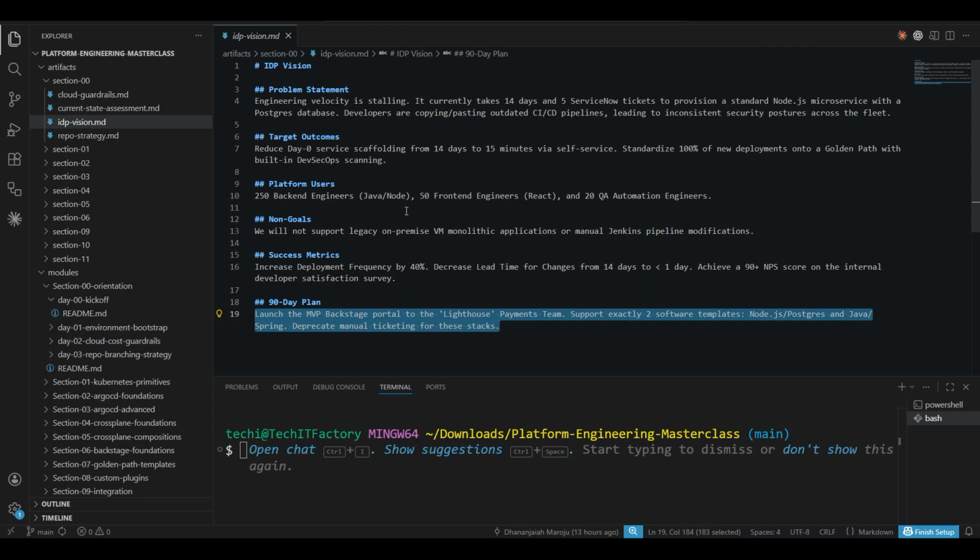Or think of a real scenario. Okay, so you are working in an organization, you have some real pain points and you want to move, you want to make things possible, right? So problem statement we have already seen. Engineering velocity is stalling. It currently takes 14 days and 5 ServiceNow tickets to provision a standard Node.js microservice with a Postgres database. Developers are copying, pasting outdated CI/CD pipelines, leading to inconsistent security postures across the fleet.